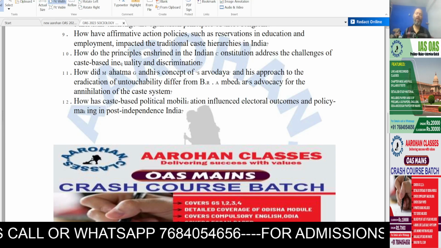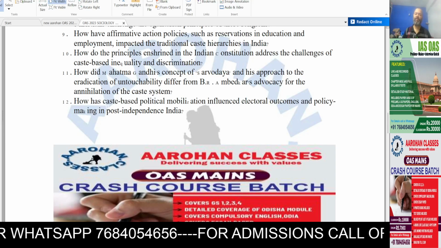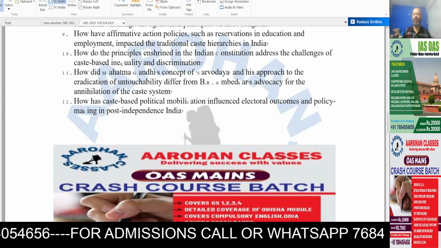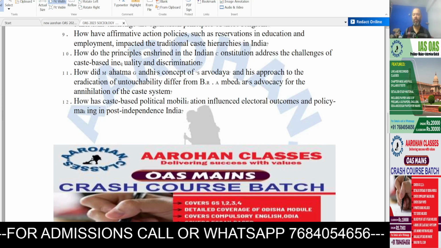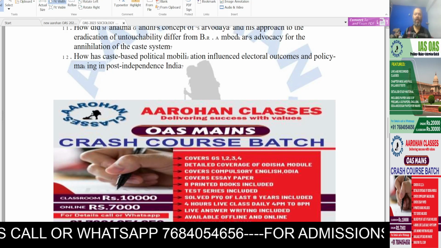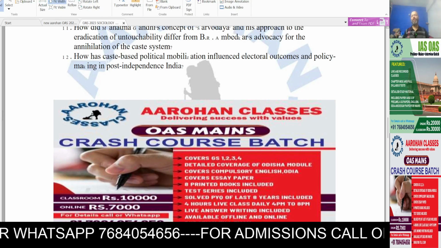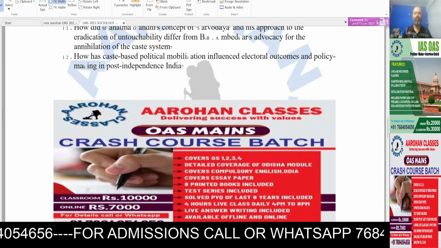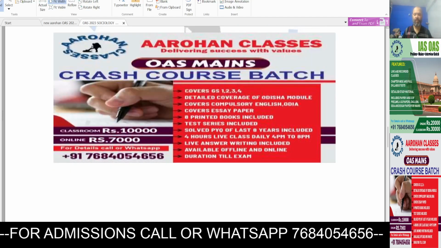Question 11. How did Mahatma Gandhi's concept of Sarvodaya and his approach to the eradication of untouchability differ from B.R. Ambedkar's advocacy for the annihilation of the caste system? Question 12. How has caste-based political mobilization influenced electoral outcomes and policy making in post-independent India?